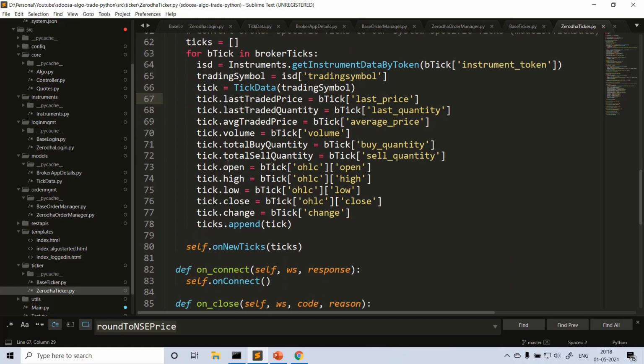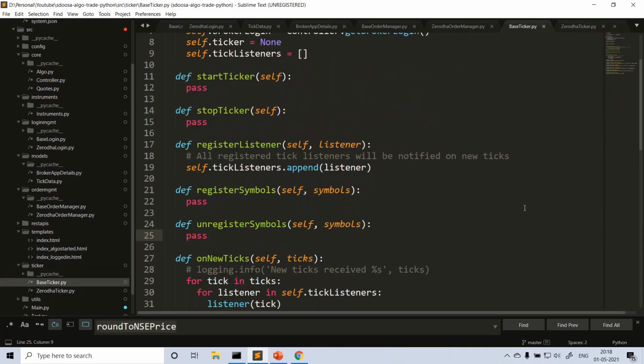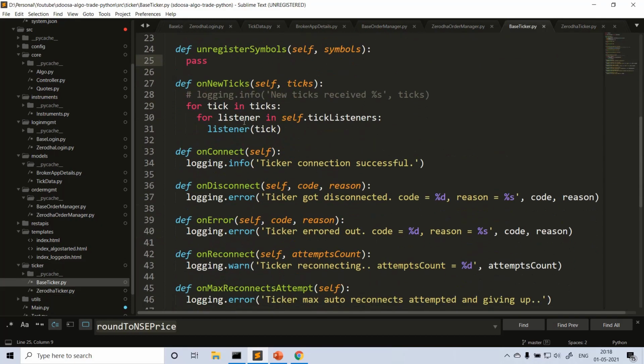And what is done after we convert the broker ticks into our system-specific ticks? We call the superclass on new ticks method. As I explained, when this on new ticks method is called, what we are exactly doing is, whichever listeners are registered to receive the ticks, we are just calling each listener with the tick, so that the listener can do whatever job they want to do with the tick.